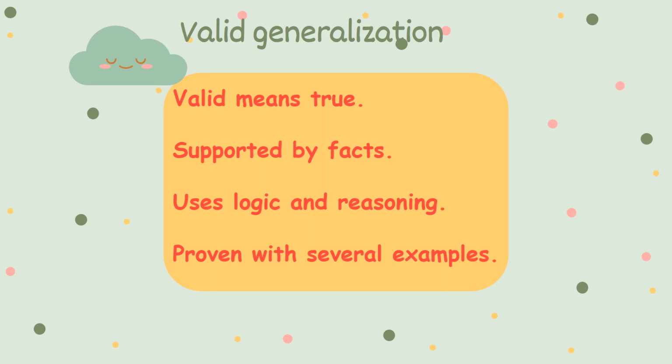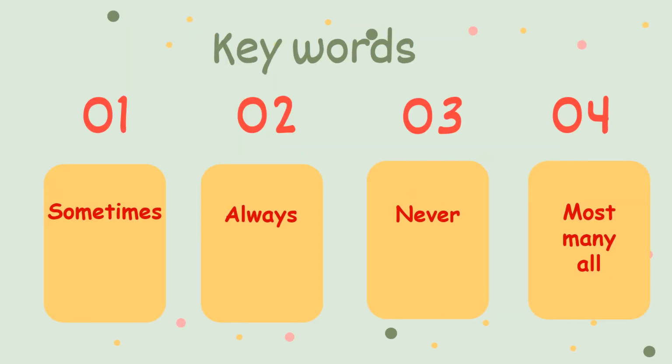Like, when I tell you all cows are black, are they? Of course not, but the majority of the cows are black. So this is a valid generalization. We have keywords that you can use to have hints about a valid generalization. The first ones are sometimes, always, never, most, many, or all.